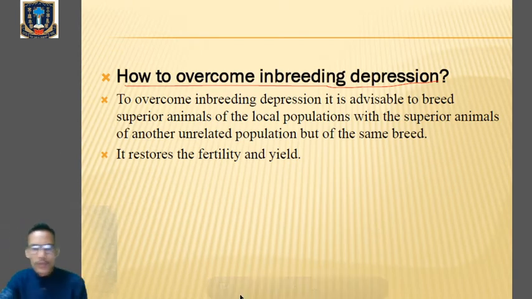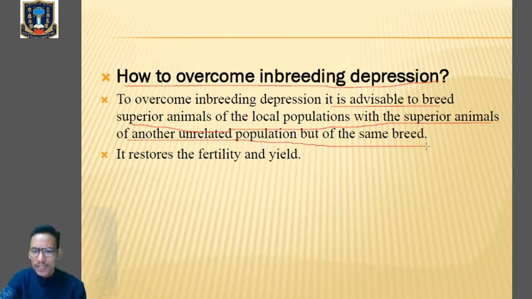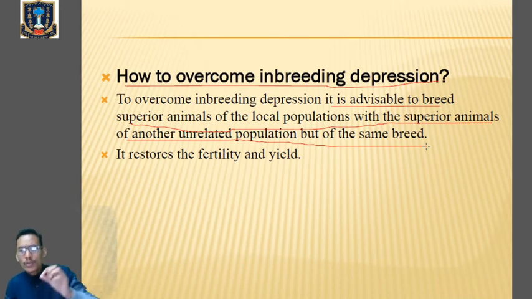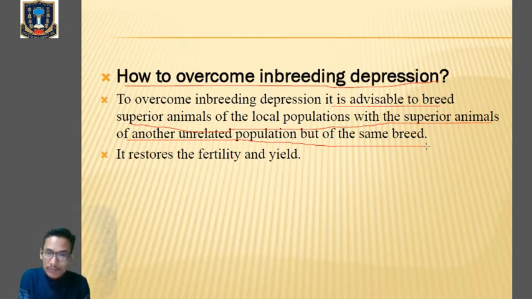Clear? So to overcome inbreeding depression, it is advisable to breed superior animals of the local population with the superior animals of another unrelated population but of the same breed. That means in order to overcome inbreeding depression, low fertility rate, and low production, we have to breed the superior animal of a local population with the superior animals of another unrelated population but of the same breed, because in inbreeding depression we are mating those species which are related, right?